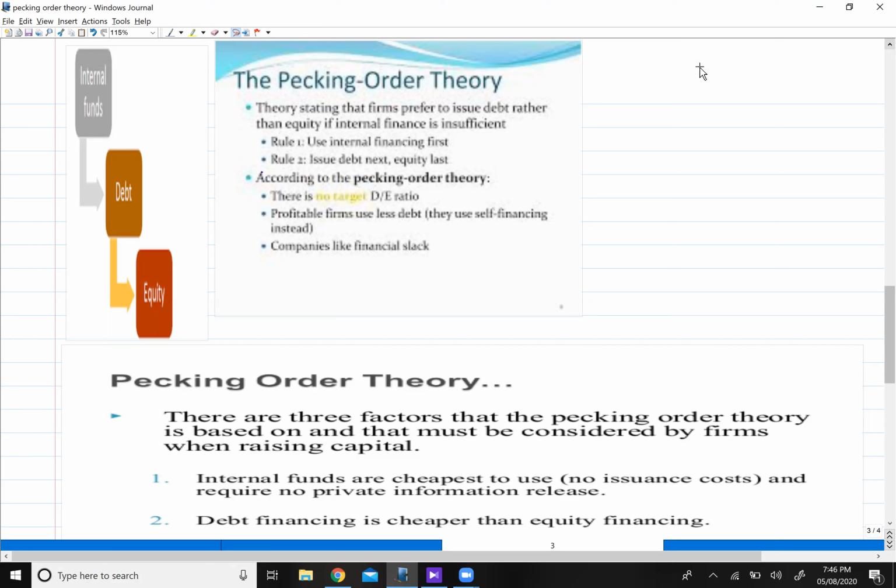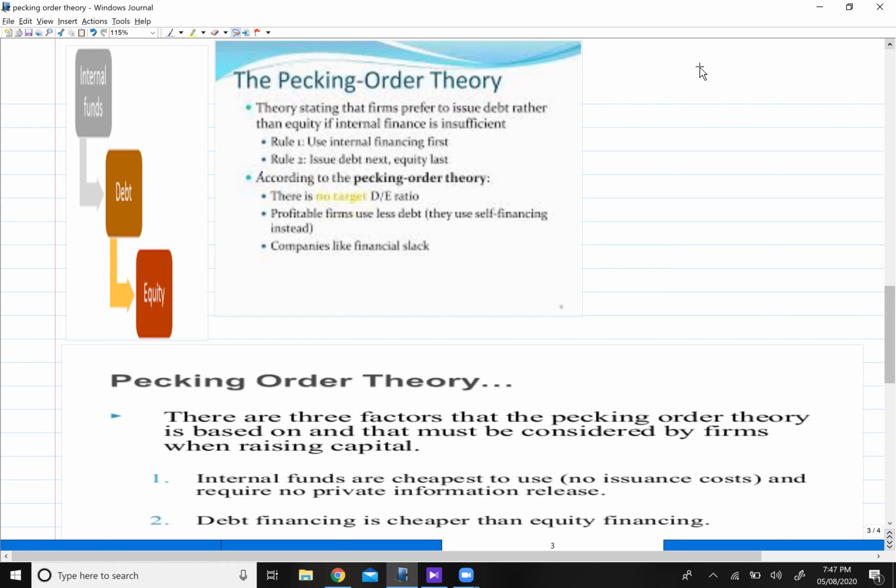Secondly, there is no issue cost involved, right? I don't have to bear any issue cost. Then thirdly, we don't have to go and convince outsiders for the money because it is my money, right? So I can use it anywhere. So I don't have to go and convince any bank or any other financial institution, right? It is my money, I can use it anywhere. So this is the reason why we say that retained earning is the best source of finance. Okay, now retained earning, that is also known as internally generated funds.